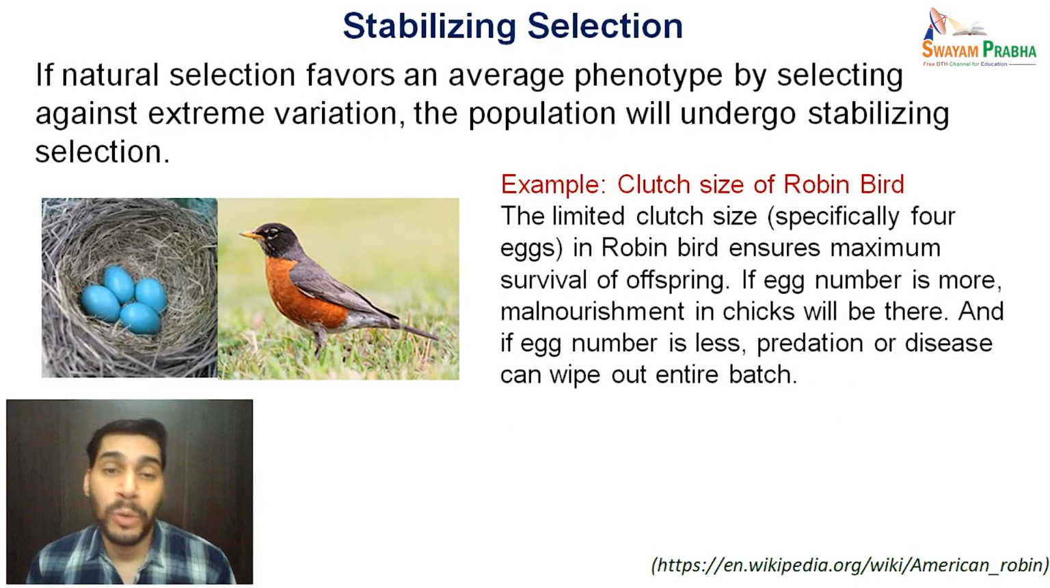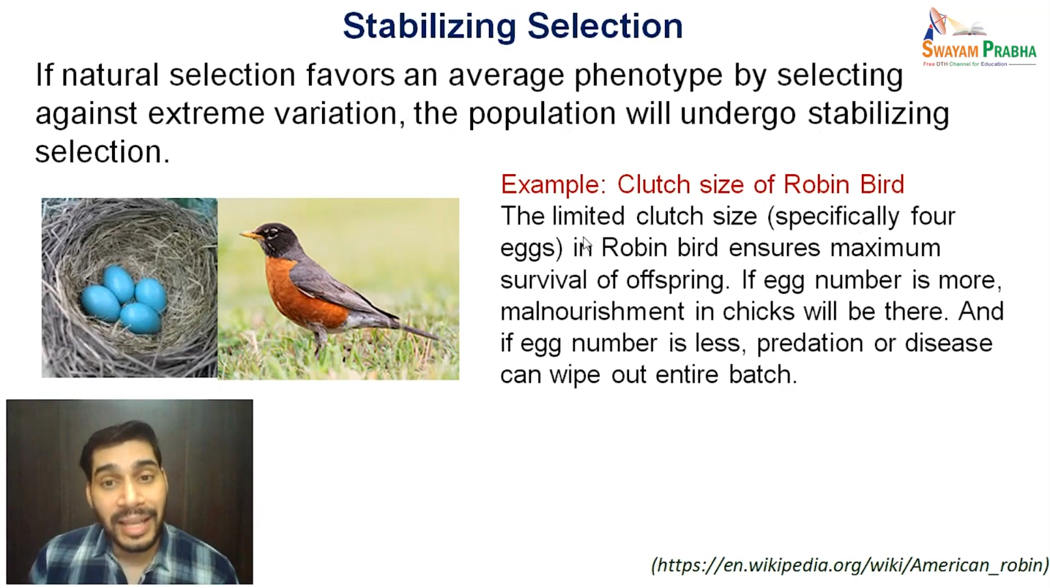Let us elaborate on these types of selection. The first which we discussed was stabilizing selection. If natural selection favors an average phenotype by selecting against extreme variation, the population will undergo stabilizing selection. Now let us try to understand with an example: the clutch size of the robin bird. Here you can see the robin bird, and the clutch size means the average number of eggs that it lays.